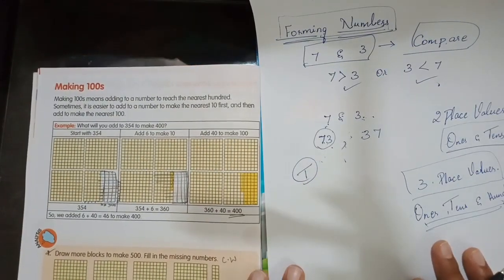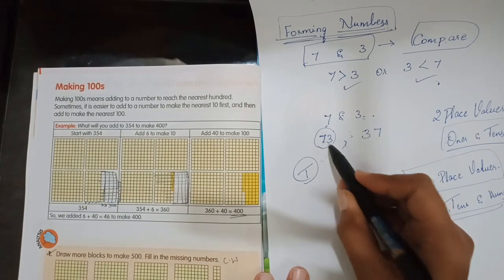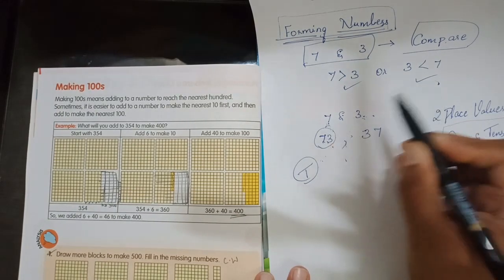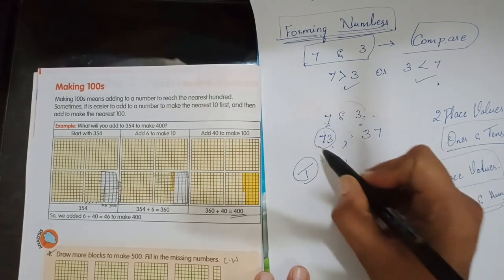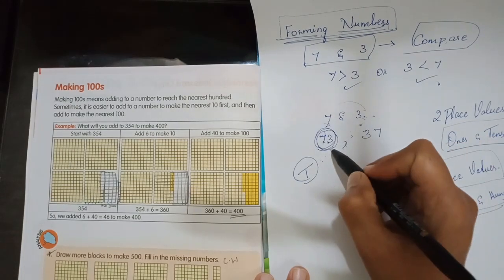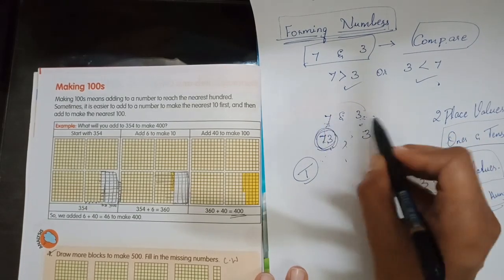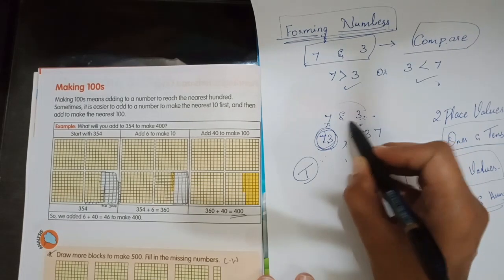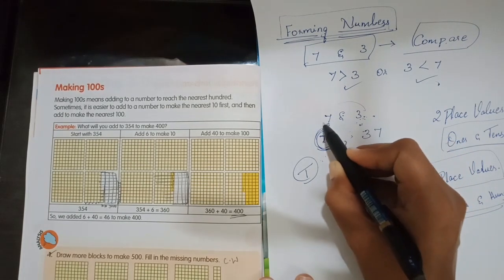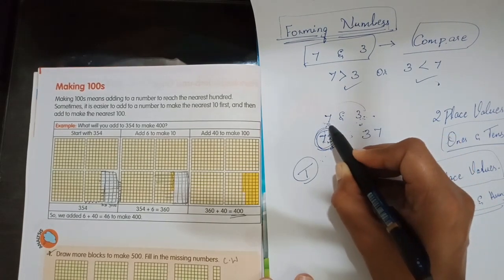So now when I ask you to form the greatest number, the biggest number by using these two numbers, you will tell 73. Why? Because which is the biggest number in 7 and 3? It is of course 7. 7 is greater than 3. And which is the highest place value? Tens.